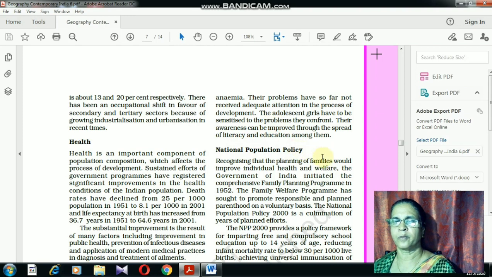So these problems are there. How can they be overcome? Adequate attention has to be given to the development of their health, and adolescent girls have to be sensitized to the problems they have.